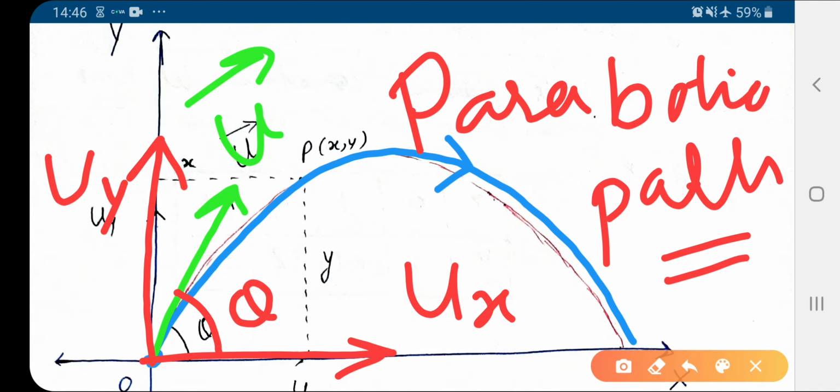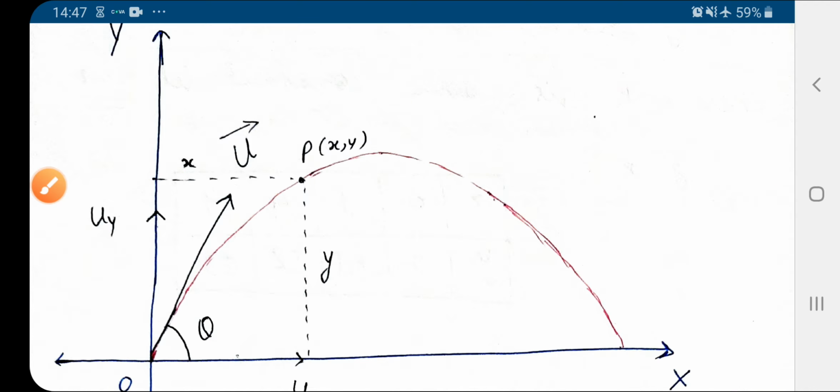Okay. Now we prove here that the path followed by this object, which we throw with some initial velocity u vector at angle of projection theta, is of the form of a parabolic equation. Means the equation which we derive here will be of the form of a parabolic equation. So that is our next aim.